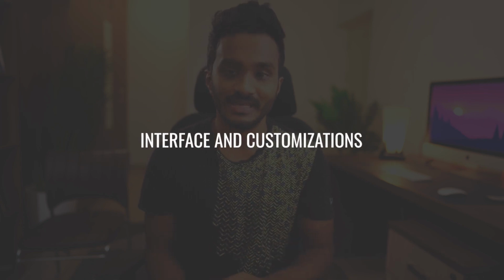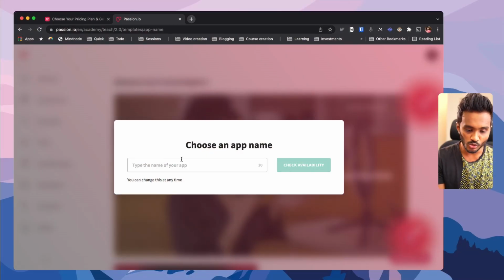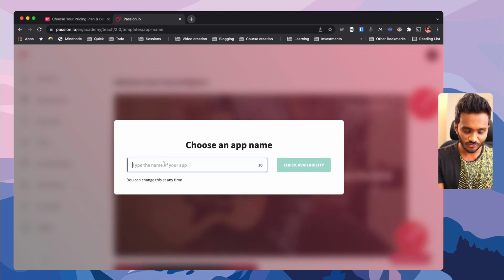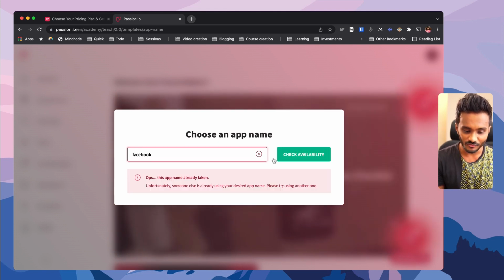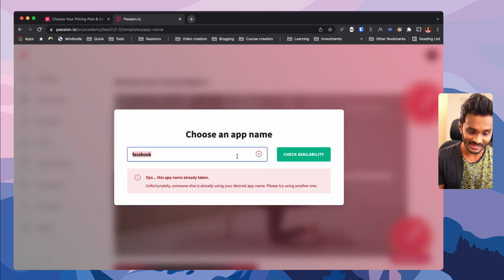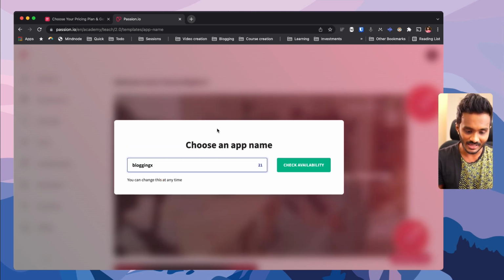When you first sign up, there will be an onboarding experience for you, and once the onboarding is completed, this screen comes up where you need to choose an app name. Suppose you just type in something like Facebook and check availability, the app name will not be available, right? It's already taken. So you need to make sure that your app name is unique.